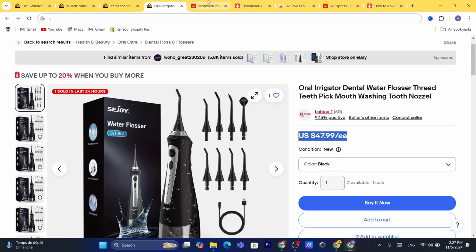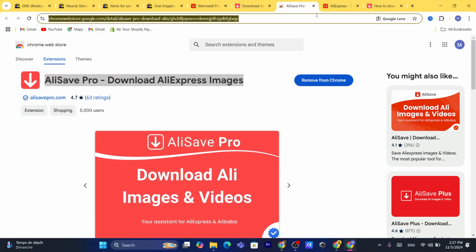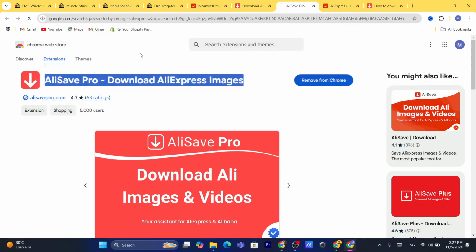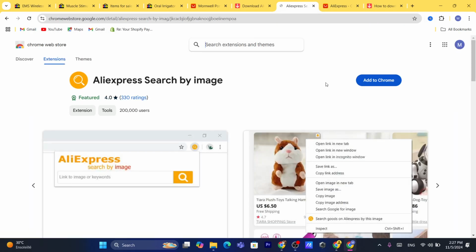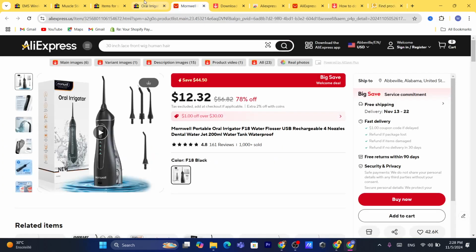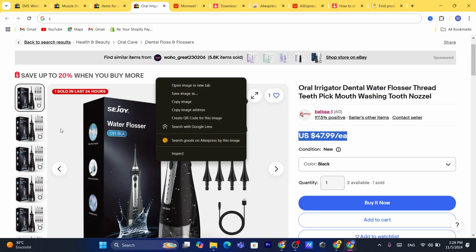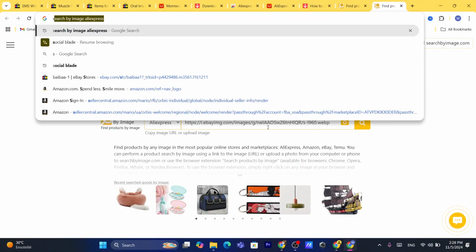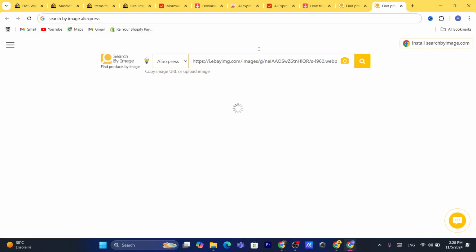Okay, so as you can see, this is the product. Also, you need to download an extension that will really help you. It's called search on AliExpress by image. With this app you don't have to copy the title from eBay and search for it manually on AliExpress. Just click on add to Chrome, click on add the extension. That's it. Now if you go to eBay, I'm going to right click on the eBay photo on the product page, click on search goods on AliExpress by this image, and it will search for that exact same product without me searching for it manually on AliExpress.